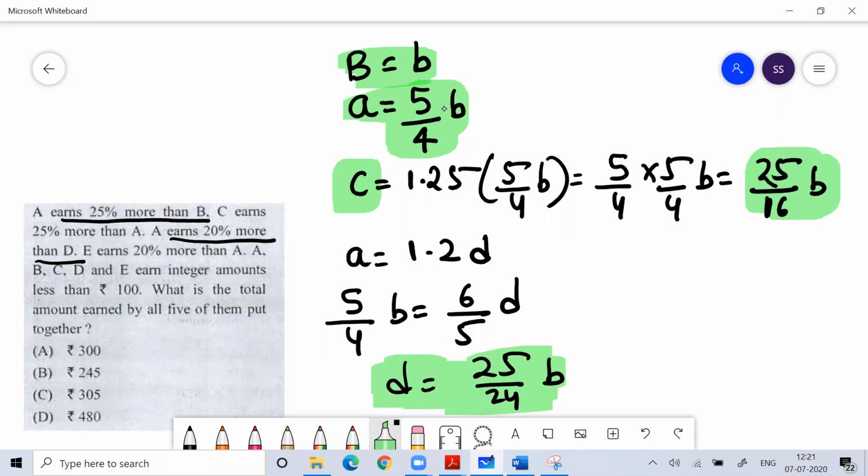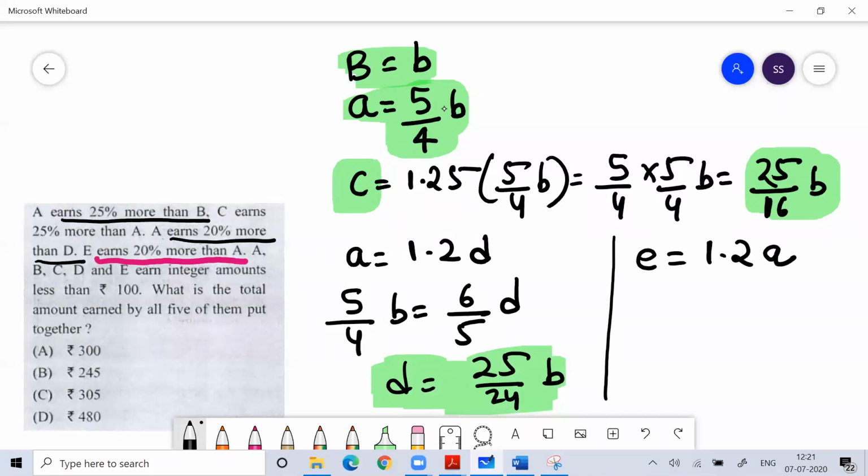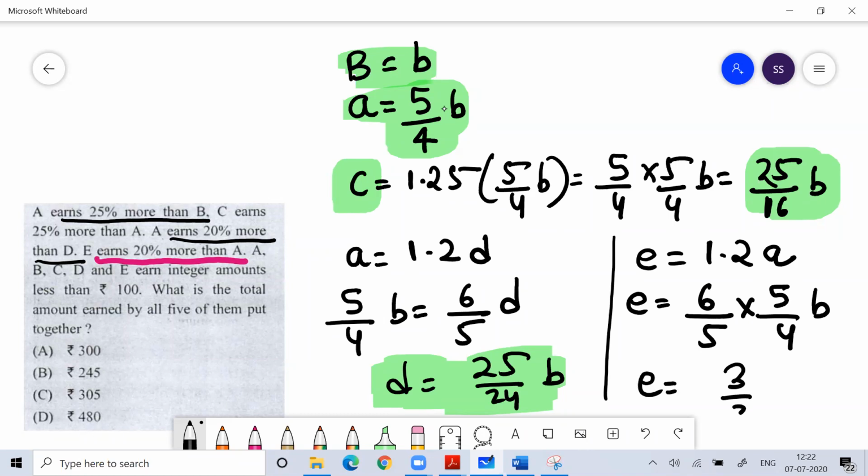Okay. And then the last line is E earns 20% more than A. So how much does E earn? E earns 20% more than A. 20% more means 1.2, and 1.2 means 6 by 5. What is the A value? A value is 5 by 4. So how much does E earn? The 5 gets cancelled. E earns 3 by 2. This is the value of E.